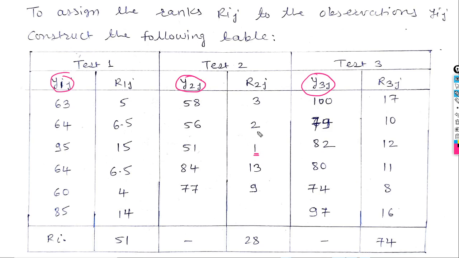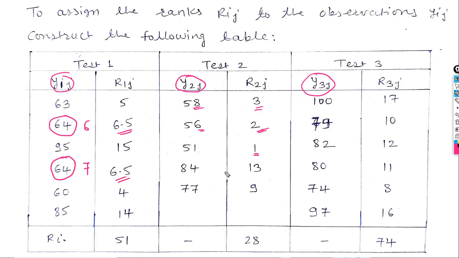The next smallest observation is this one, 56. So I assign rank 2 here. The next smallest observation is 58, so I assign rank 3 here. Like this, I assign the ranks to all observations. Come here. Here 64 comes 2 times, so it would have rank 6 and 7. But don't assign rank 6 and 7. Assign the average rank of 6 and 7. So the average rank is 6.5.